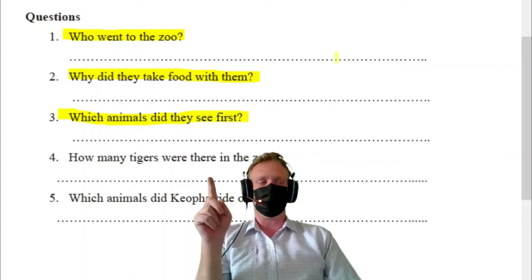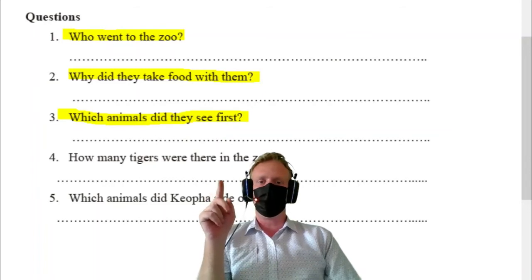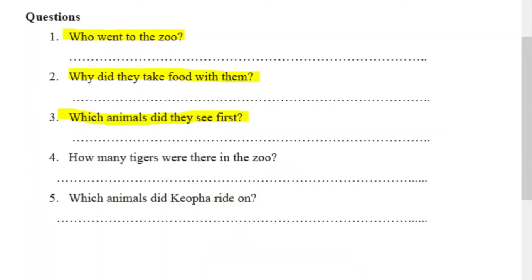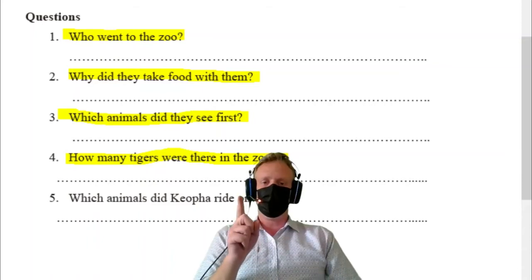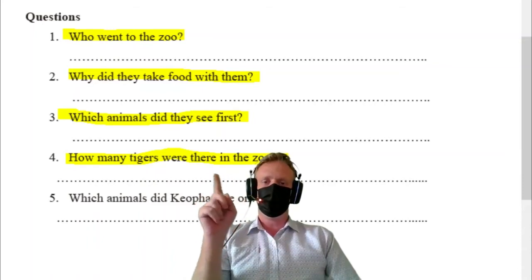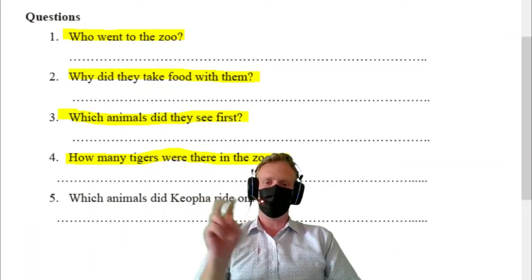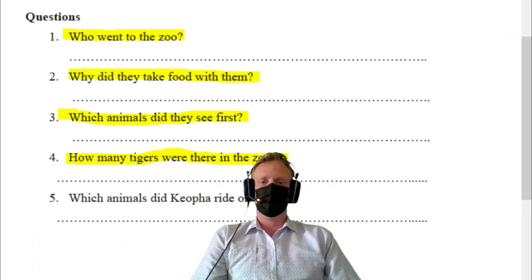They saw the monkeys first, right? How many tigers were in the zoo? Yes, how many tigers were there? There were 2 tigers. Yes, there were 2 tigers in the zoo.